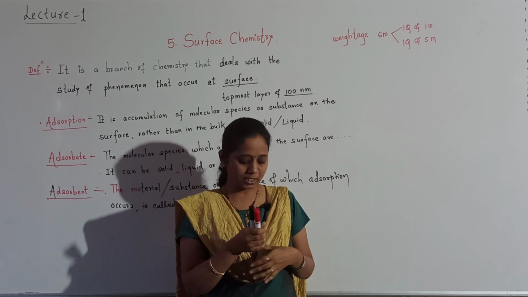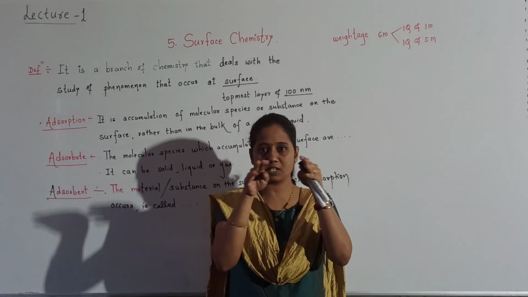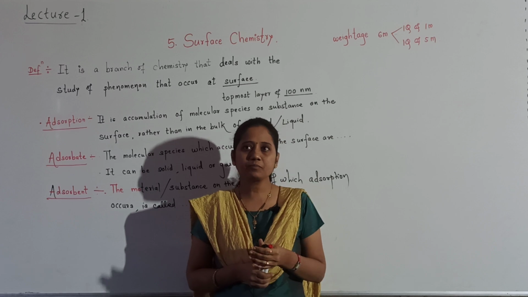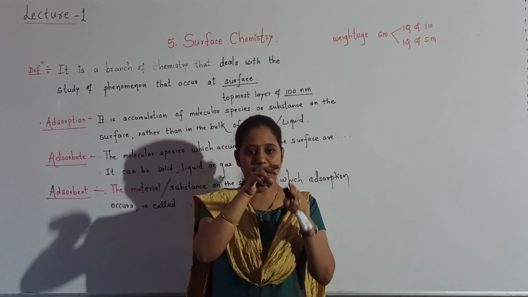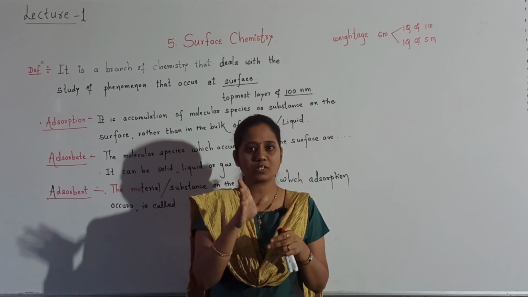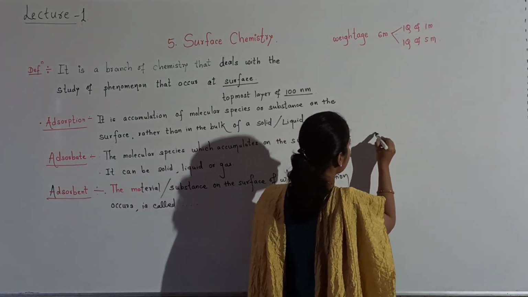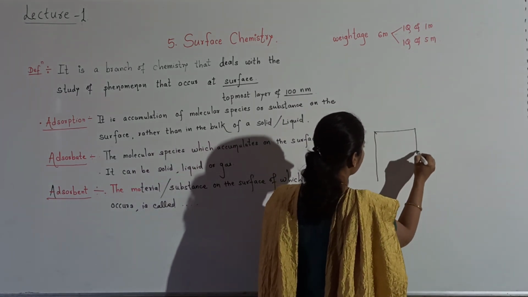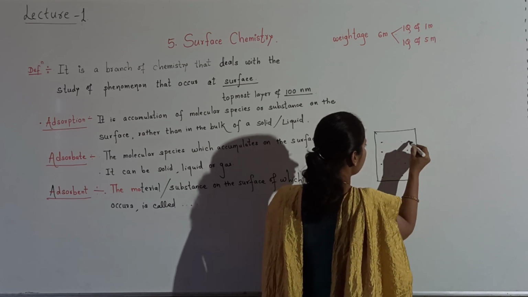Okay, imagine students, we are having a closed vessel. In this closed vessel one gas is there. It is a closed vessel filled with a gas.